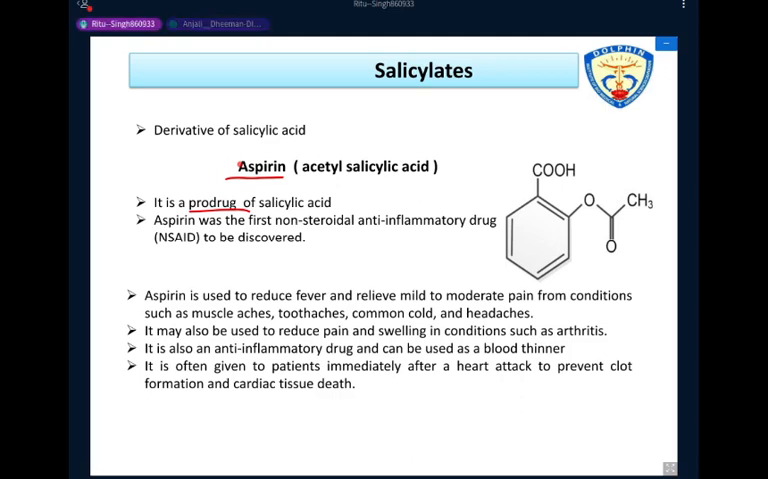Okay, right, Anjali. Prodrugs are initially inactive drugs, but after metabolism, after biotransformation, they are converted into the active drug. So aspirin is a prodrug of salicylic acid. In its initial form, aspirin is an inactive drug, but after metabolism, it is converted into the active drug. Aspirin was the first non-steroidal anti-inflammatory drug to be discovered. This is the structure of NSAIDs. And some uses related to aspirin: it is used to reduce fever and relieve mild to moderate pain.